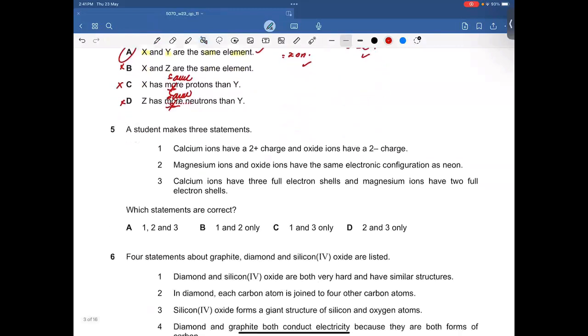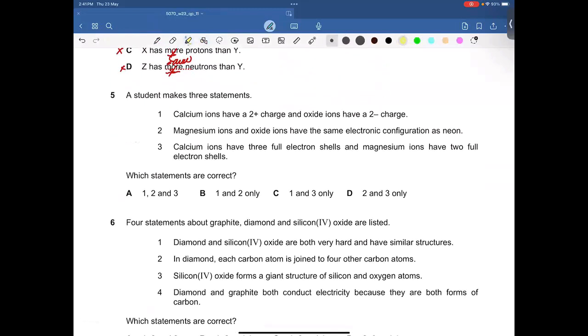Okay. Question number 5. A student makes 3 statements. Calcium ions have 2 plus charge. That's absolutely correct because calcium is found in group 2 of the periodic table, and all group 2 elements have 2 electrons in the valence shell, which is why calcium has 2 plus charge. And oxide ion has a 2 minus charge. That's also correct, because oxygen belongs to group 6 and so it has 6 valence electrons. To complete its octet, it will gain 2 electrons, and when it gains 2 electrons, it will carry 2 minus charge. So the first statement is going to be right.